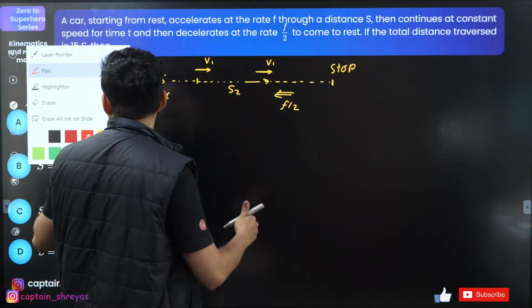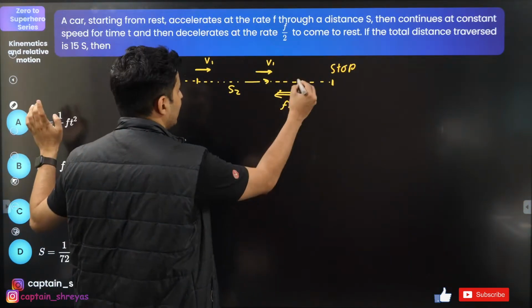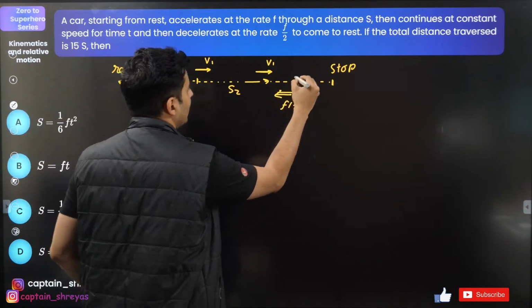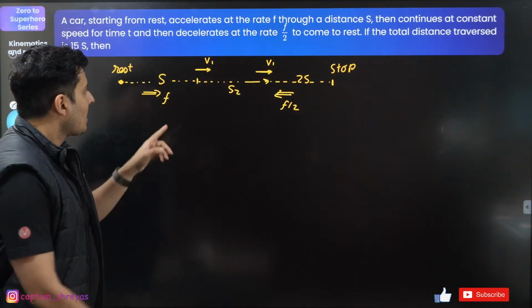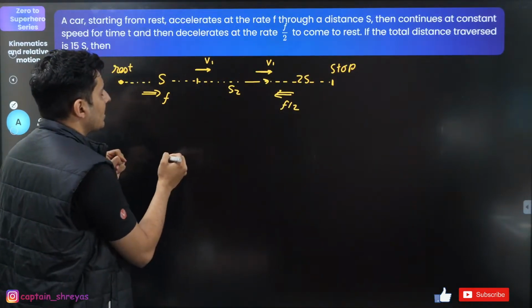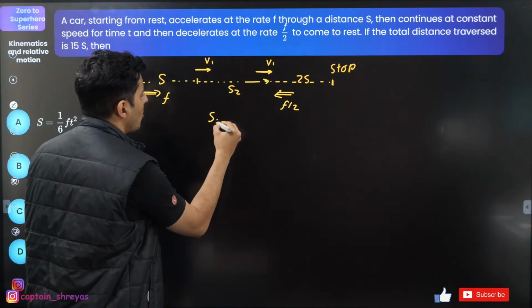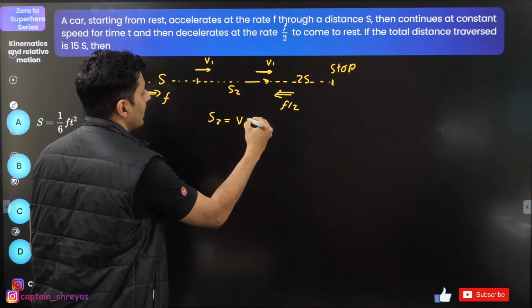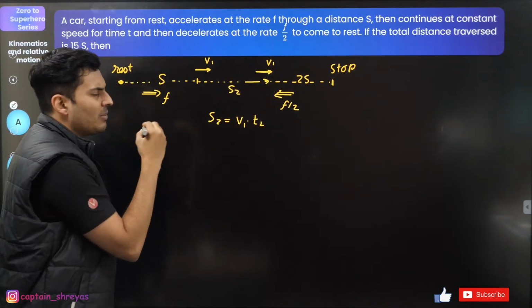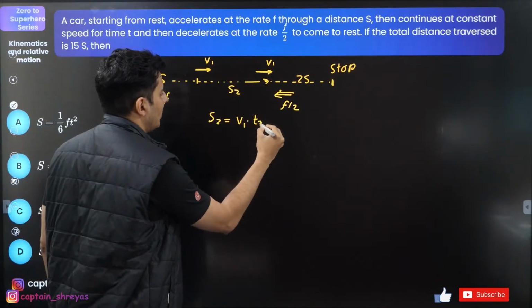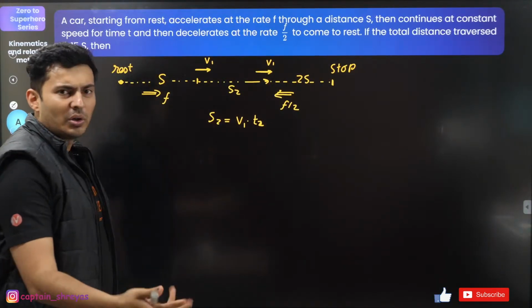So can I not directly say that this distance will just be 2s? This will be 2s. What will this distance s2 be? It will be speed into the time which you take to go from here to here. Now how much time you take, I do not know. I'm just going to call it T2.